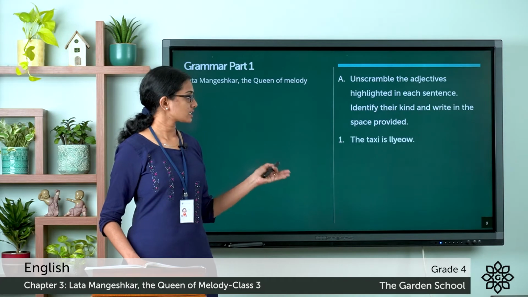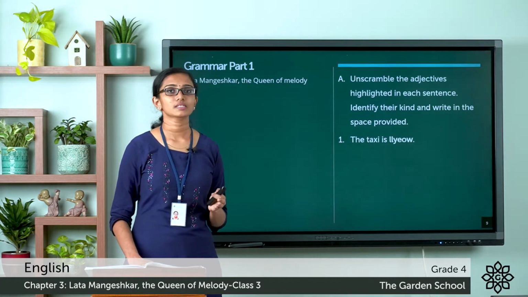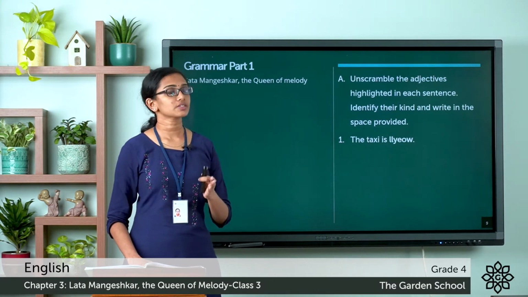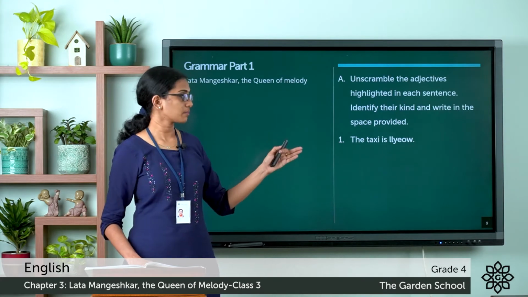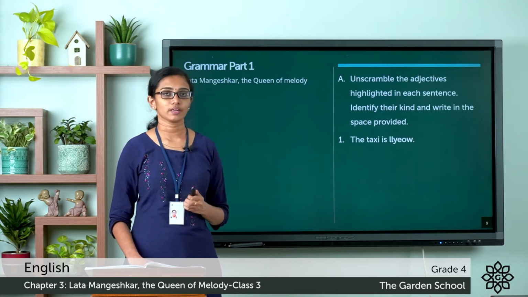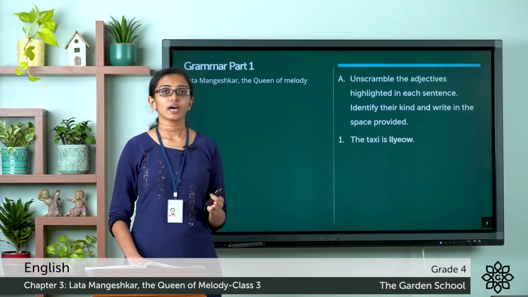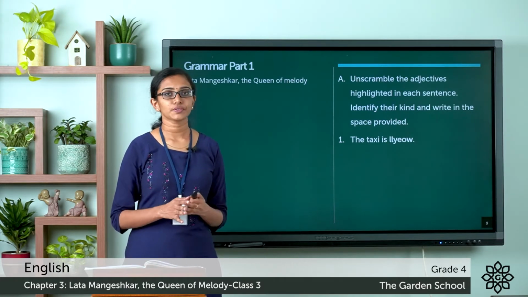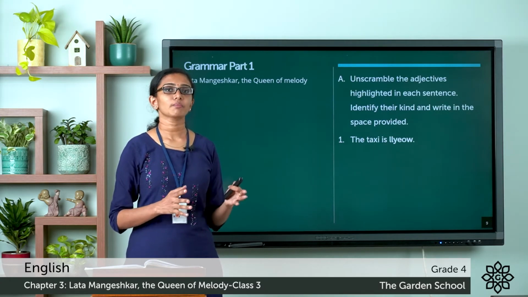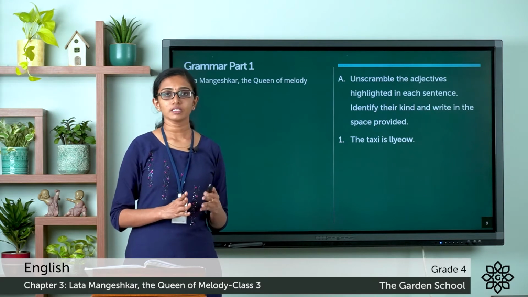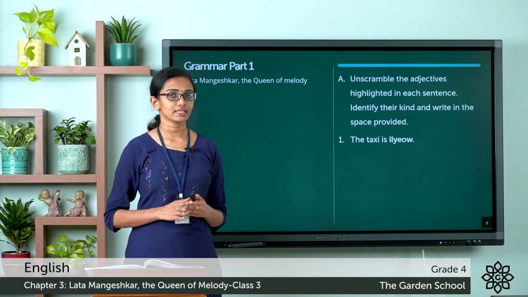The first sentence is, the taxi is, and you can see a word there. The letters are all scrambled. That is an adjective given there that describes the taxi. So you read that sentence carefully and you have to unscramble the letters of that adjective to find the right adjective to complete the sentence. So unscramble the letters, find the right adjective and rewrite the sentence in the space provided in the textbook.